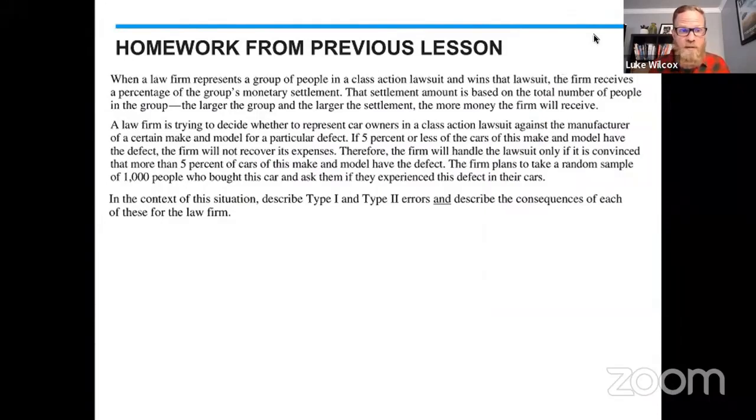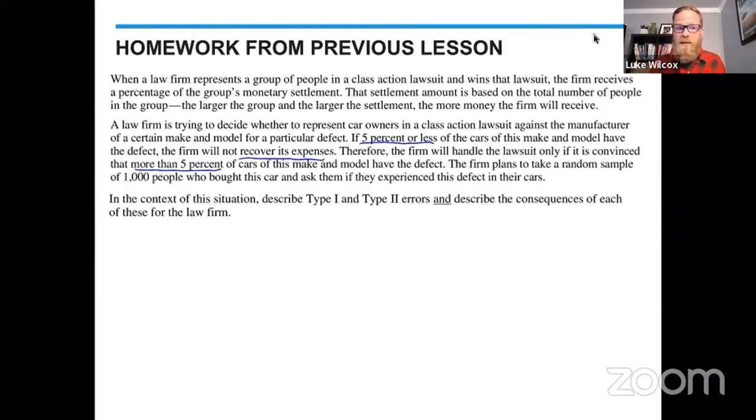A law firm is trying to decide whether to represent car owners in a class action lawsuit against the manufacturer of a certain make and model for a particular defect. If 5% or less of the cars of this make and model have the defect, the firm will not recover its expenses. Therefore, the firm will handle the lawsuit only if it is convinced that more than 5% of the cars of this make and model have the defect.